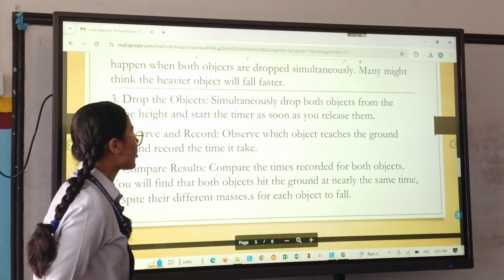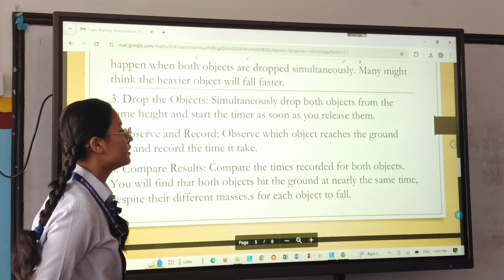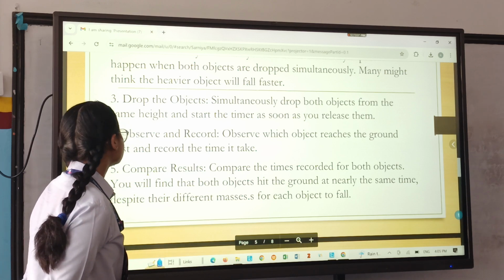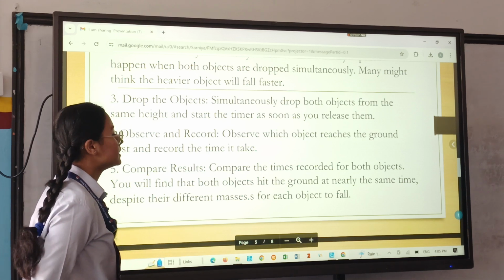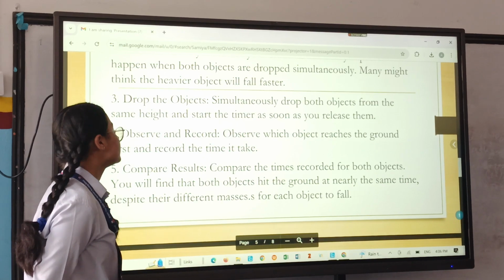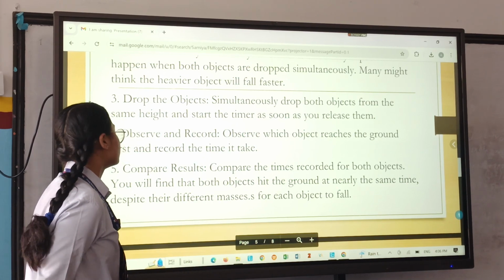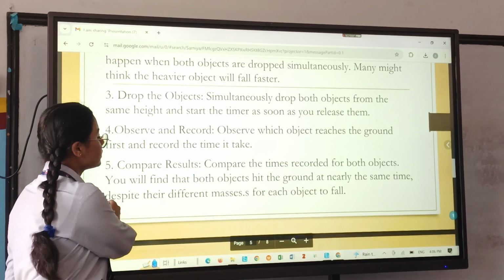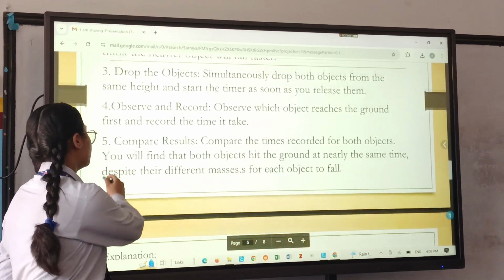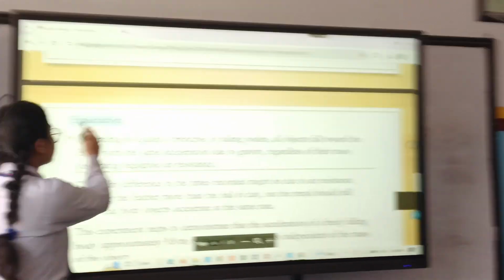Compare results. Compare the times you recorded for both objects. You will find that both objects hit the ground at nearly the same time, despite their different masses. Explanation: